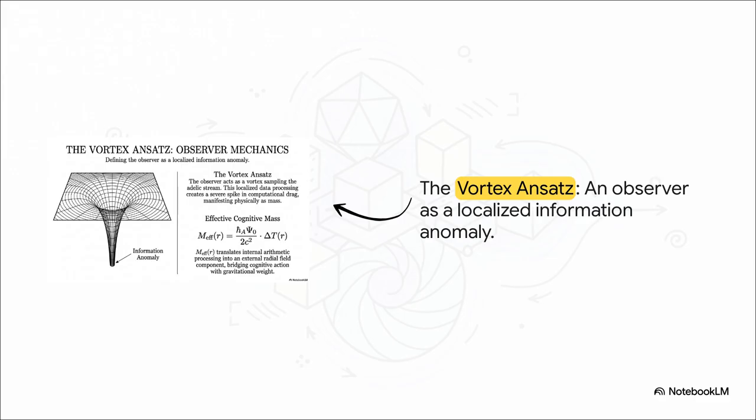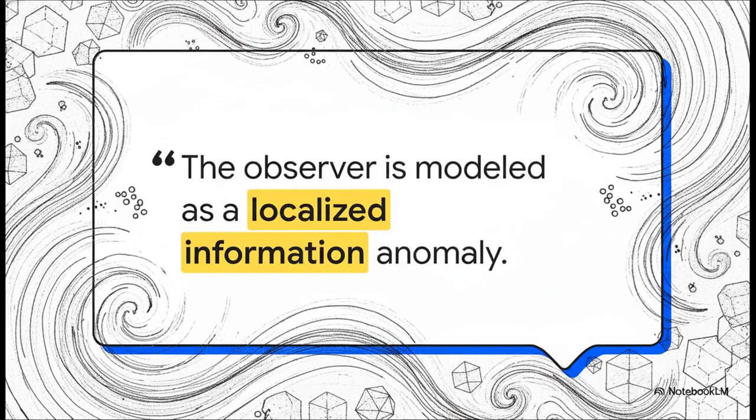This equation proves that localized data processing creates a severe spike in computational drag. The internal arithmetic processing of the observer directly translates into an external radial field component. This means your conscious cognitive action literally has gravitational weight in the universe. No way around it. So, the crucial point here is this.